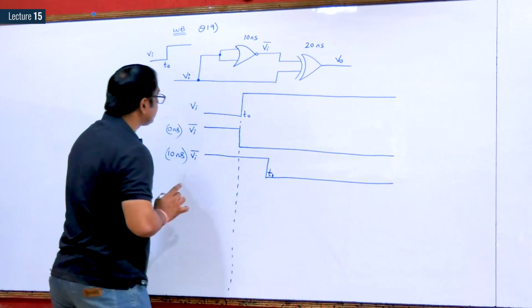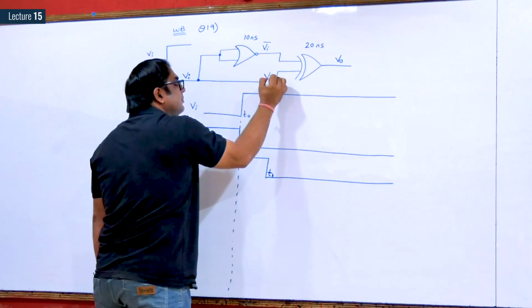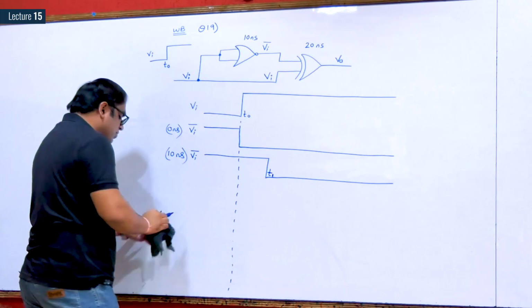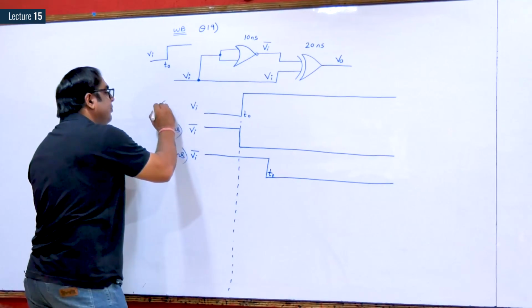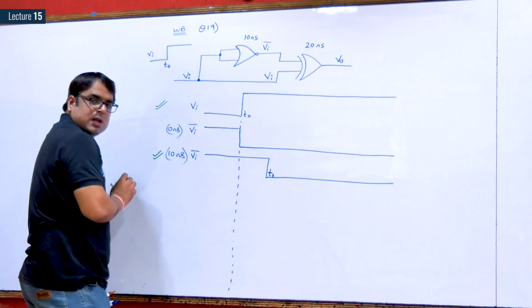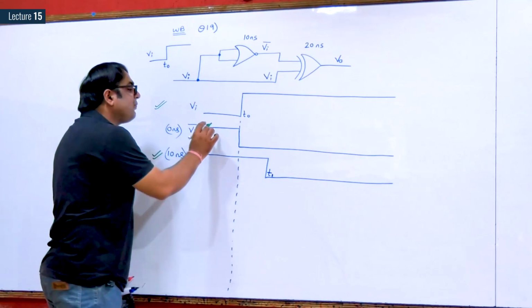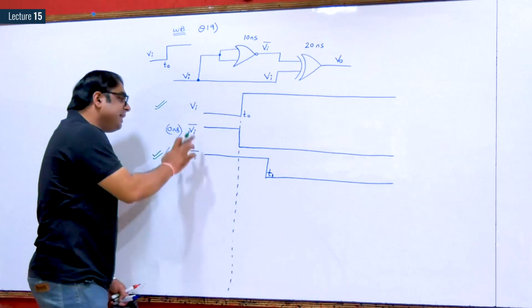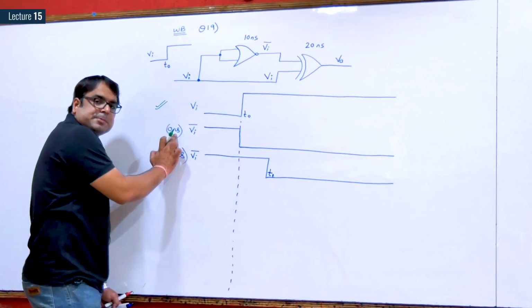Okay, now see. This is Vi complement and this is Vi. We take the XOR of Vi complement and Vi. One thing you must be noticing: if I have to use Vi complement further, I will never use the waveform whose delay is not considered.